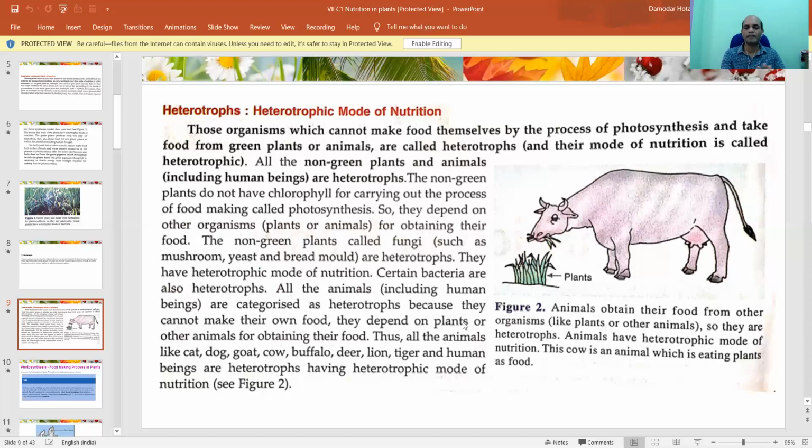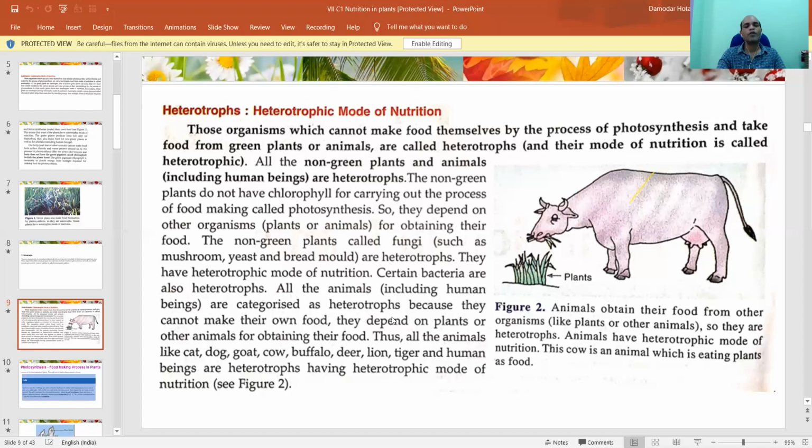Besides that, all animals, including human beings, are heterotrophs. Do you know human beings are animals? Do you agree with me? Yes, human beings are animals, but they are called social animals. Why social? We have a society. Look, in the world, the human being is the only species which has converted nature according to its needs. Suppose it's hot, we have converted a room by fitting an air conditioner. No other animal has that privilege. So we must be lucky and thankful to nature because nature has provided the necessary things for us. And we must be thankful to science and technology, that by utilizing it, we can prepare things according to our wishes and choices.